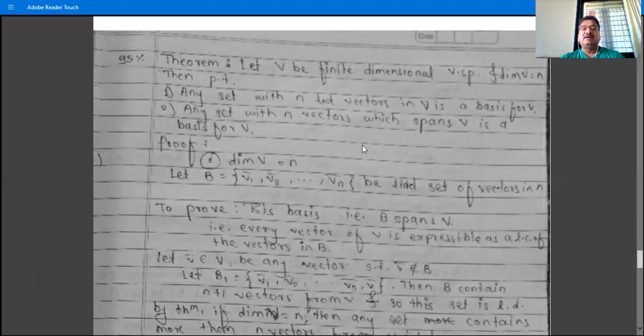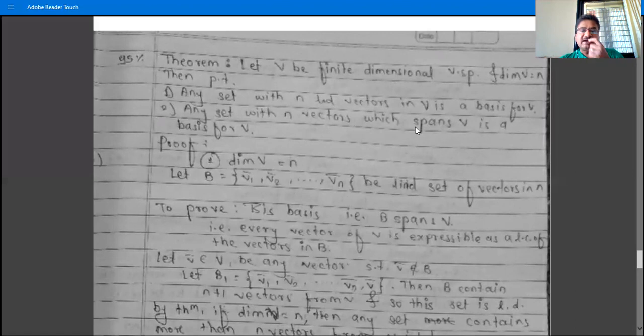Just show any one condition, provided the number of vectors in that set is equal to the dimension of that vector space. If the number of vectors in the set is not equal to the dimension of V, then we directly write that the set is not a basis for V, because any two bases have the same number of vectors.